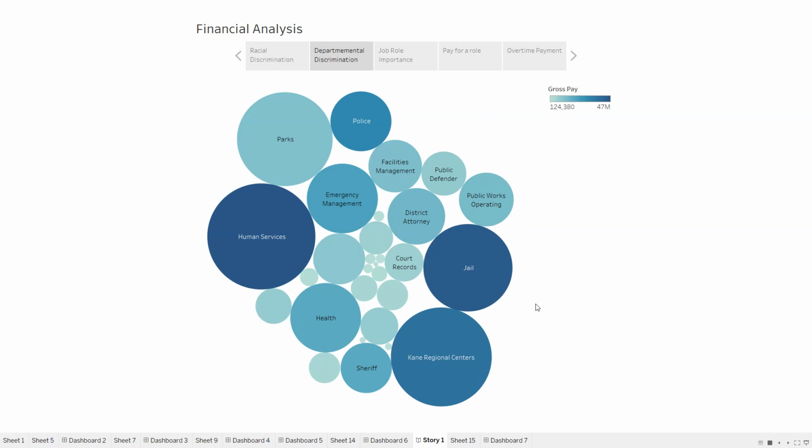In a similar way, when we compare human services and Ken regional centers, the number of people looks very similar by comparing the size of the bubble. But when we observe the intensity of the bubble, that is the color gradient, we can see that human services has been offered more compensation than Ken regional centers, which makes human services financially better and more important than Ken regional centers. The idea behind this type of plot is to establish a system that identifies which department is predominantly taking more amount, and thus is financially more important than the other.